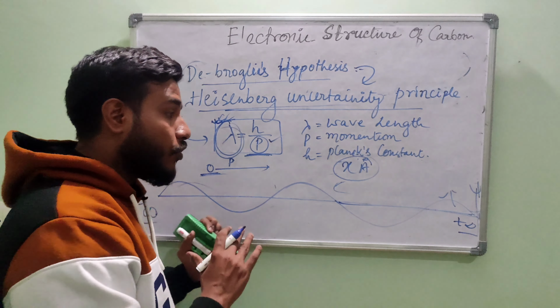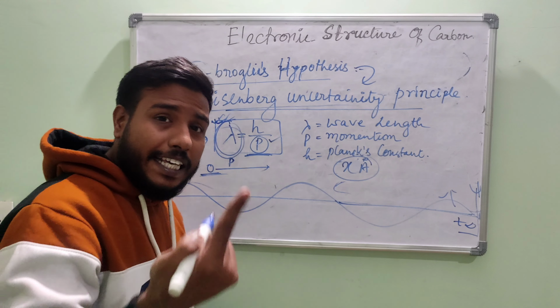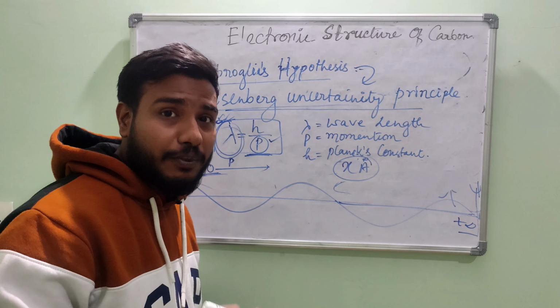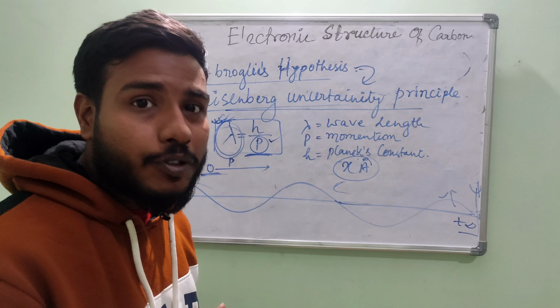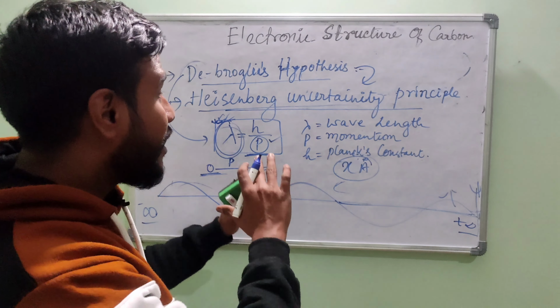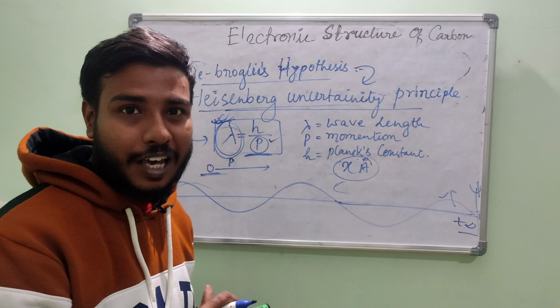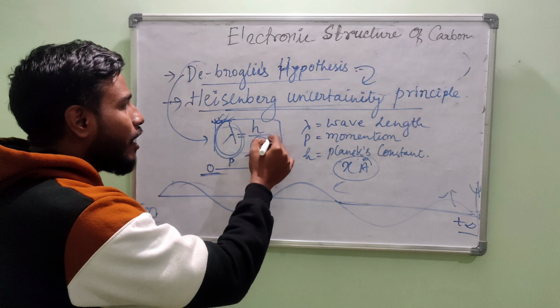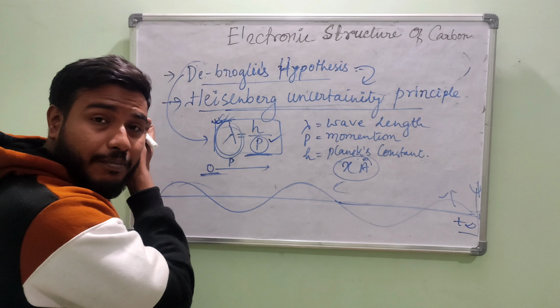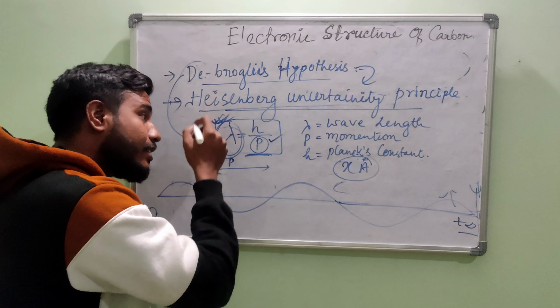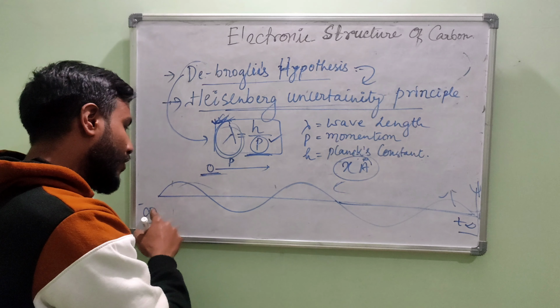I hope we were able to explain this point. Now this gives birth to a new problem. How? It gives birth to a new problem. What sort of problem? You see how we can come to the Heisenberg uncertainty principle from de Broglie's hypothesis. So by making the momentum precise of a microscopic particle, we precisely calculated the wavelength, and as the wavelength is precise, that means the wave is